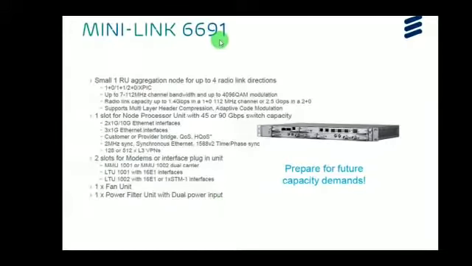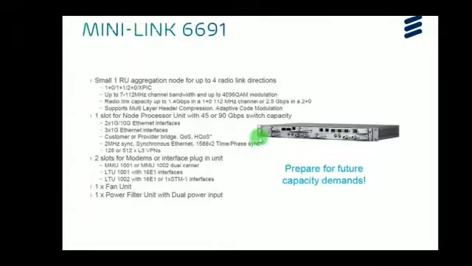Mini-Link 6691. This is a picture of the 6691 Mini-Link. It's a 1 RU aggregation node. It supports up to 4 radio links. Each MMU has 2 radio link capability. So in total we have 2 MMU slots, so we are able to make up to 4 radio link connections.